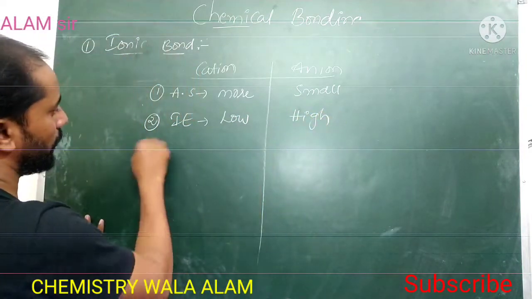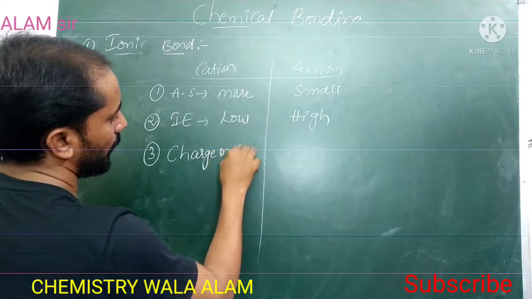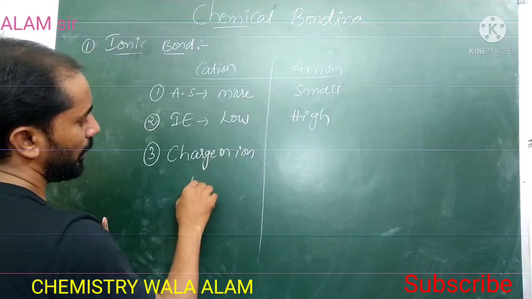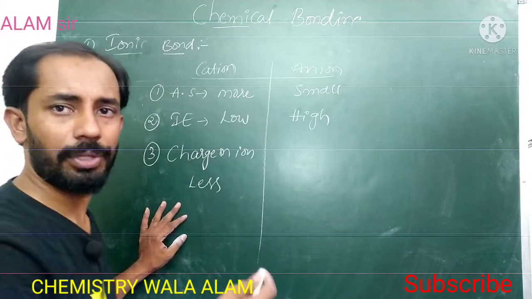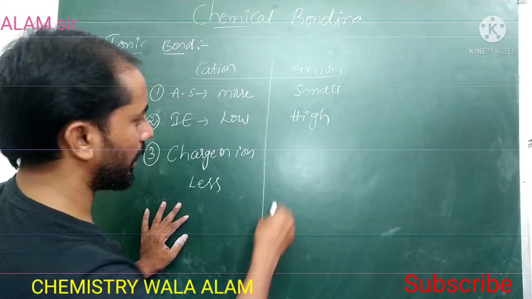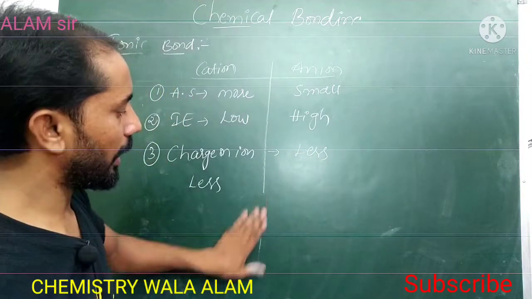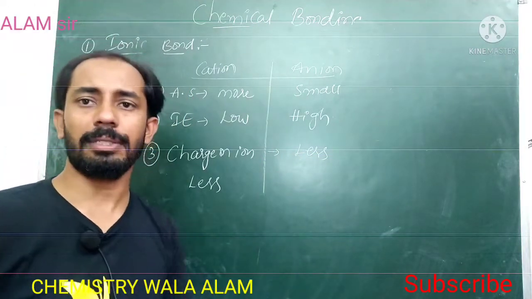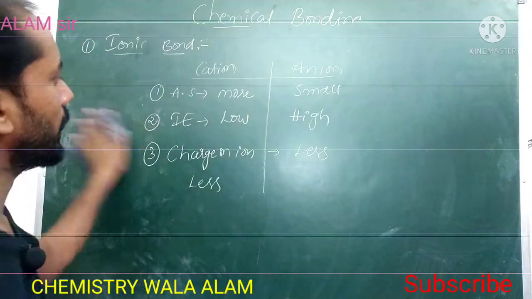The third condition is the charge on the ion. The charge should be low, so that losing one electron is easy to form the cation. For the anion also the charge should be low, since gaining one electron is an easier process than gaining 2 or 3 electrons. These are the main conditions.